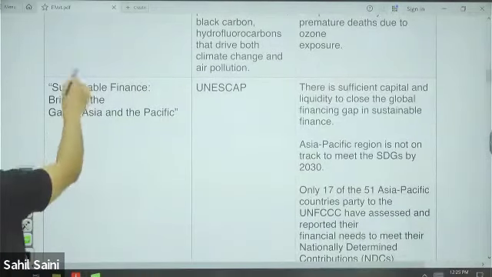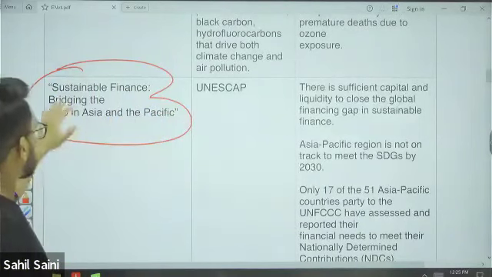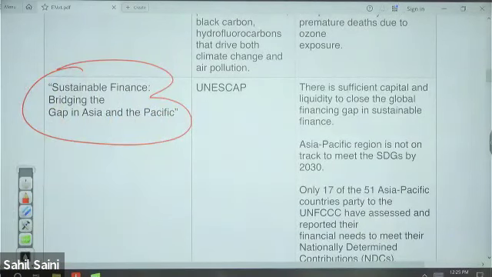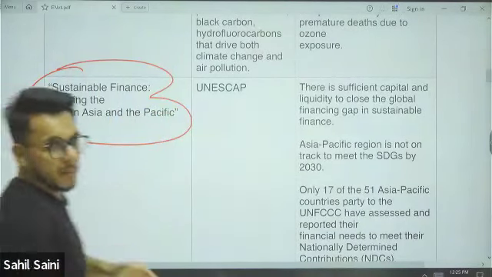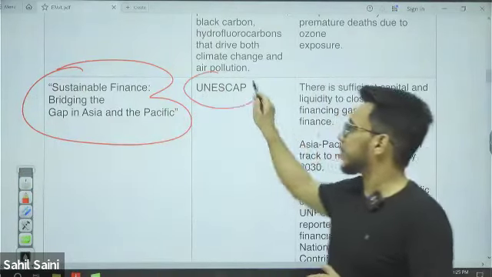Then next we have the Sustainable Finance: Bridging the Gap in Asia and Pacific report. This particular report is released by UNESCAP.